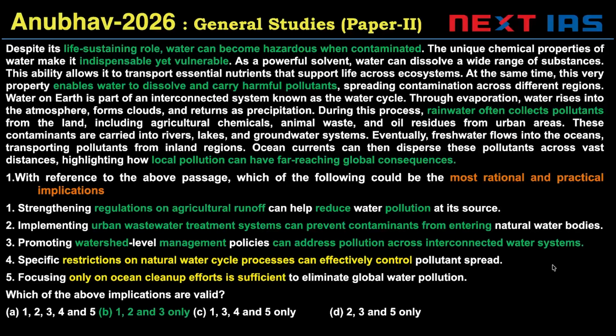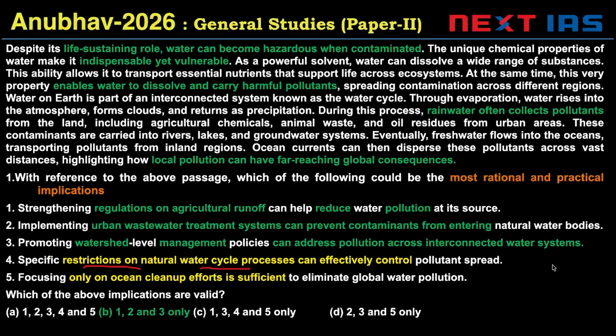And three, promoting watershed level management policies can address pollution across interconnected water systems. They are interconnected, that's why far-reaching global consequences are mentioned here. So three is right. Four and five are incorrect because four says specific restrictions on natural water cycle processes can effectively control pollution.